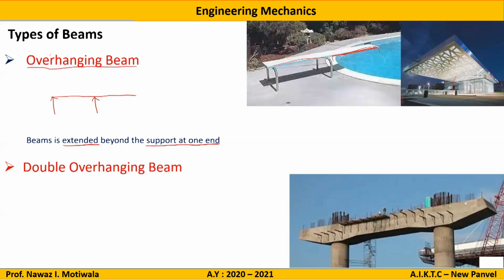It's a similar concept. Here you can see that there are supports in the middle and the beam is hanging towards this side also and the beam is hanging towards this side also. So this kind of beam is known as an overhanging beam. If I draw it diagrammatically, it will be like this. The beam is there and the support is only at the middle or in between the span, not at the ends. This type is known as an overhanging beam or double overhanging beam.